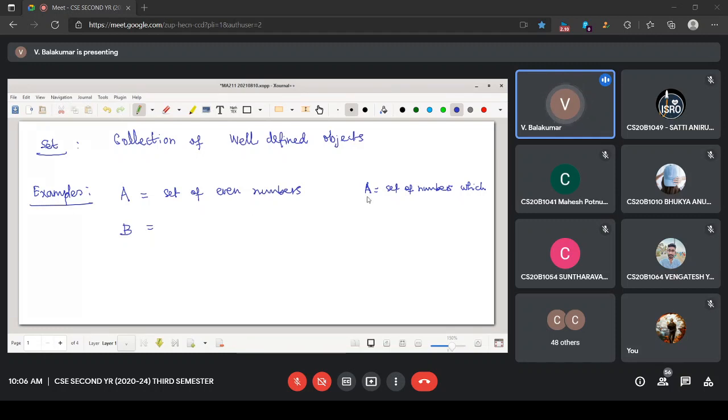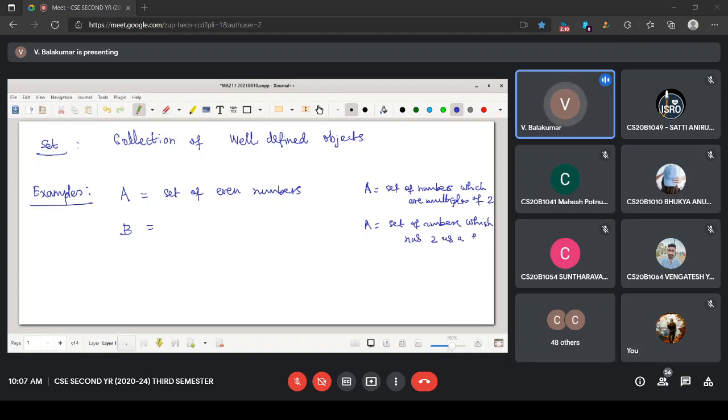Set of numbers which are multiples of 2. That's what they said as 2 multiples. Whatever I have written here, which are multiples of 2, that is again just an even number. Or in other words, you want to say set of numbers which has 2 as a factor.